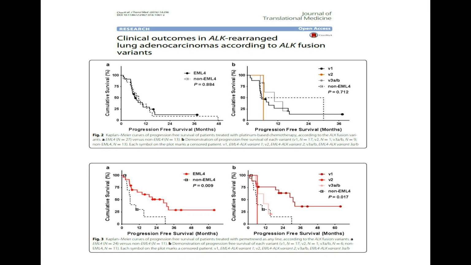This is with respect to treatment with pemetrexed, and the right side shows the variants. Variant 1 is doing a bit better compared to variant 2 and variant 3 when treating with pemetrexed. It's just a hint with respect to variant and treatment. It's a retrospective analysis, and the n number also matters. That's why, with platinum-based and pemetrexed-based treatment, variant 1 is doing a bit better compared to the remaining variants.